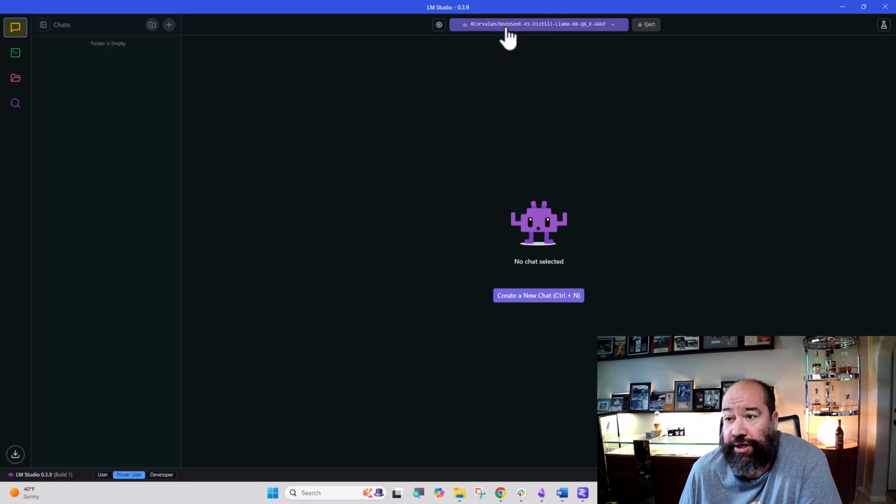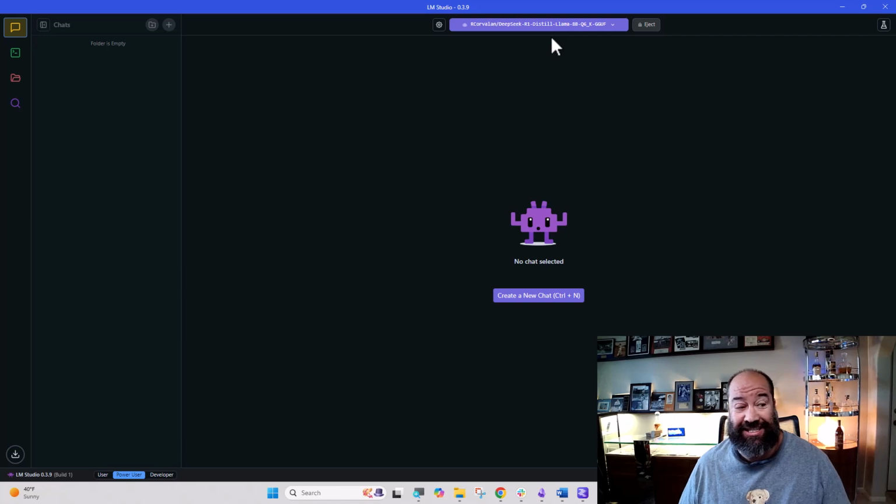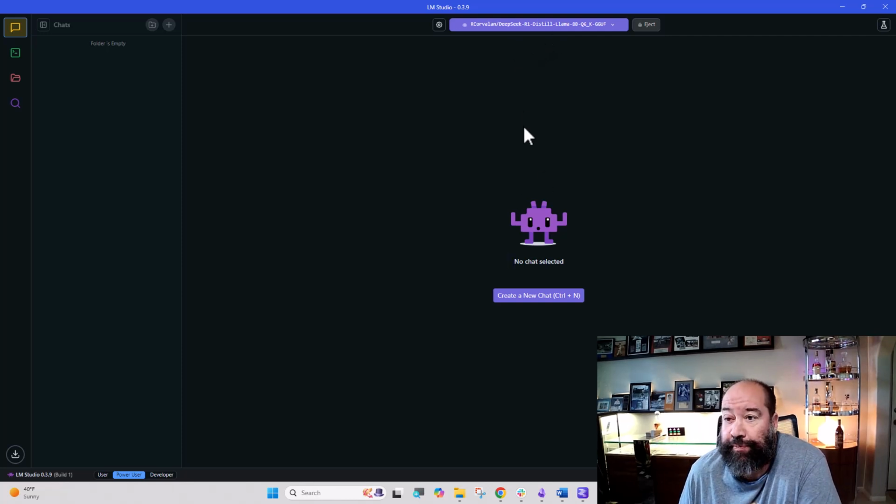The model we're using right here is Deepseek R1 Distill. And anytime you see distill on a model, what that means is basically the same way you can distill knowledge onto someone else. You're taking a smaller, inferior model and giving it access to a larger one to improve itself, right? And so that's what's going on right here. So it's a Llama 8B distilled from this Deepseek R1. So that's the model that's loaded in here to LM Studio.